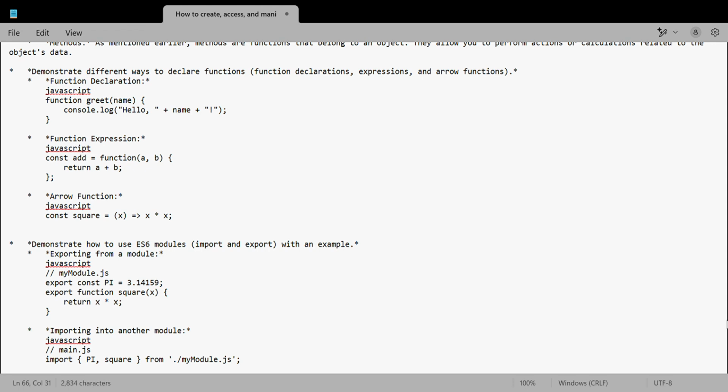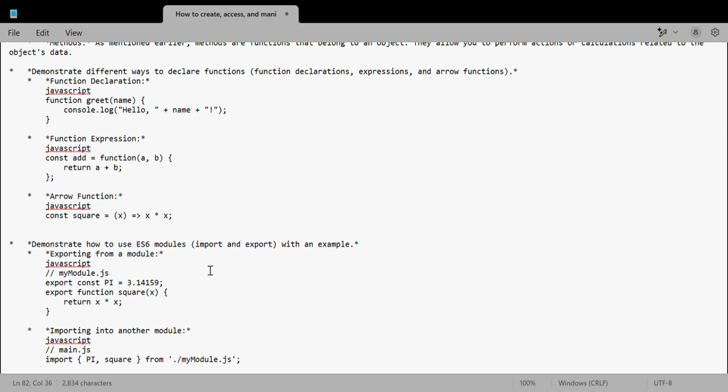The next question is: demonstrate how to use ES6 modules with an example. Here we have demonstrated an example of how to use ES6 modules. We have two keywords, import and export. Let us see exporting from a module. We can use the export keyword. First we have to create a file. We have created a file called mymodule.js. We are exporting two things. One is a constant, the value of pi, which is already initialized as 3.14.